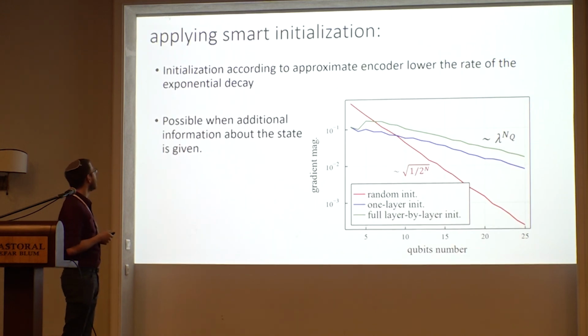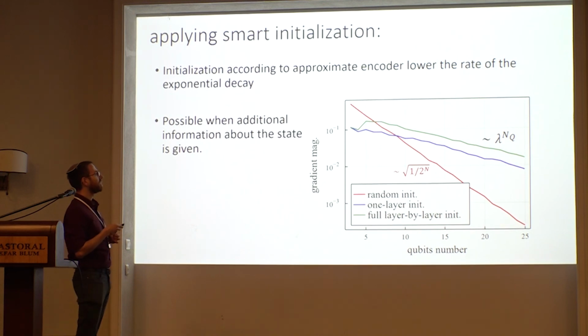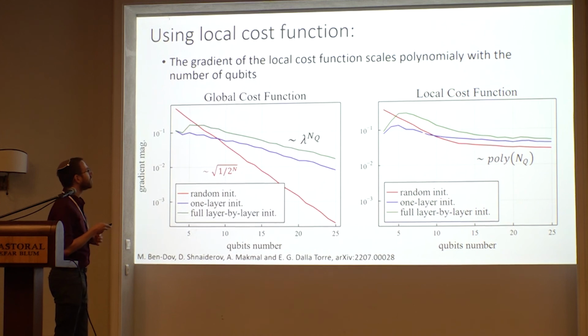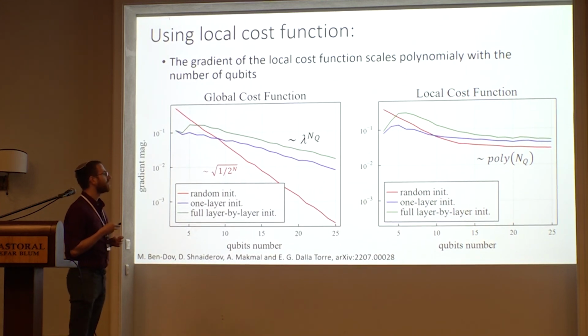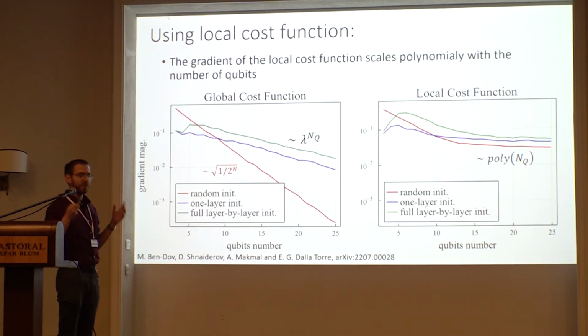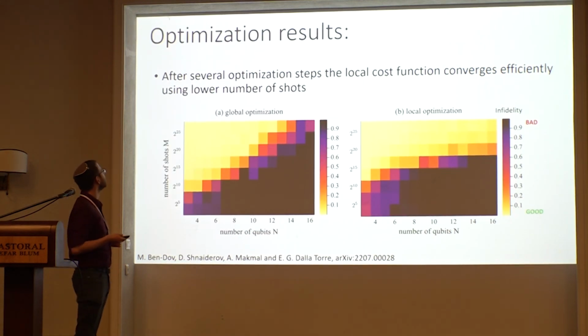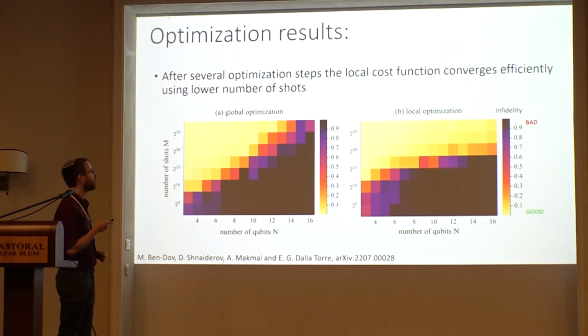I don't have time, but we saw that initialization improves the decay rate, but the decay is still exponential. But when we switch to the local cost function, then the scaling becomes polynomial, and we can scale our algorithm up to as many qubits as we need. And you can also see that the optimization converges for local optimization.